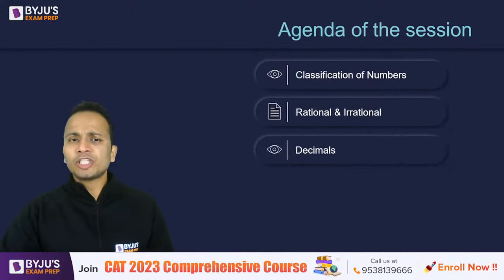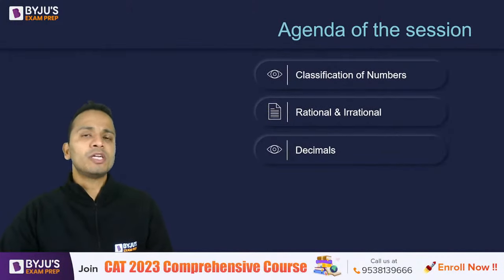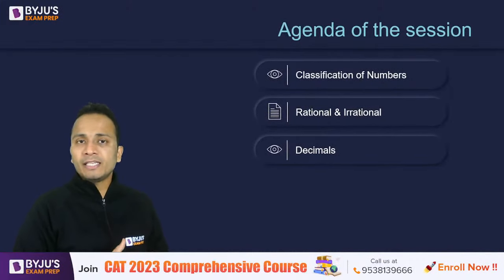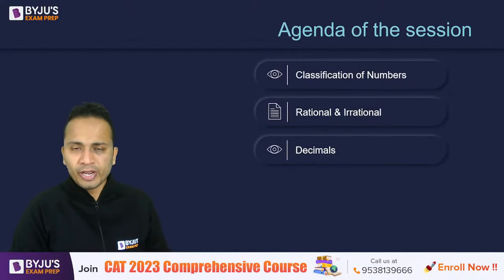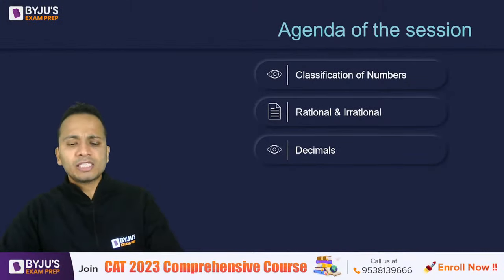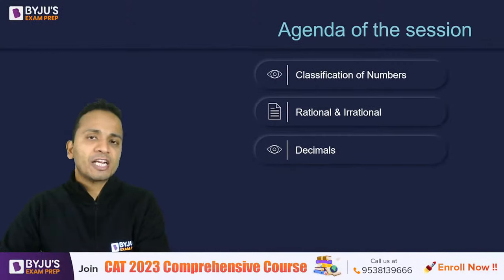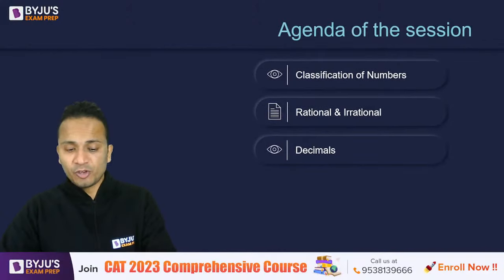During the discussion of rational and irrational numbers, we'll encounter different types of decimals. The decimals can be terminating decimals, non-terminating decimals. They can be recurring, they can be non-recurring. So we'll be talking about all these types of decimals and how we can convert a recurring number into a fraction of the form p by q.